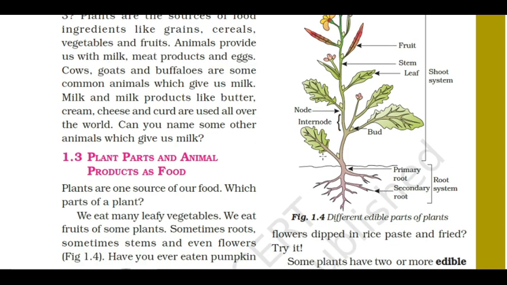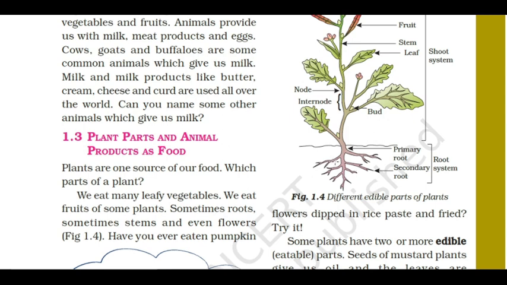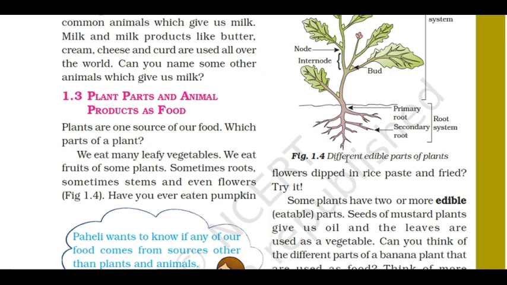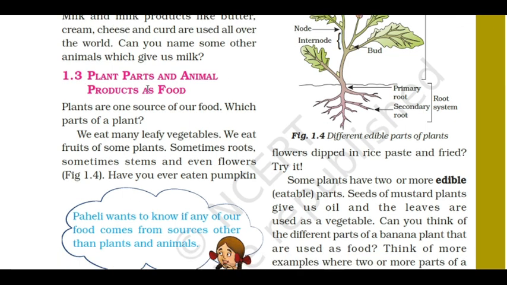Root, what are the edible parts of a root? We know that radish, onion, and carrot are roots. The parts which can be consumed are called edible parts. Plant parts and animal products as food.